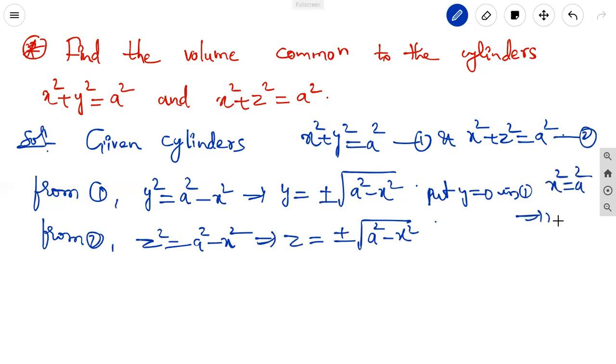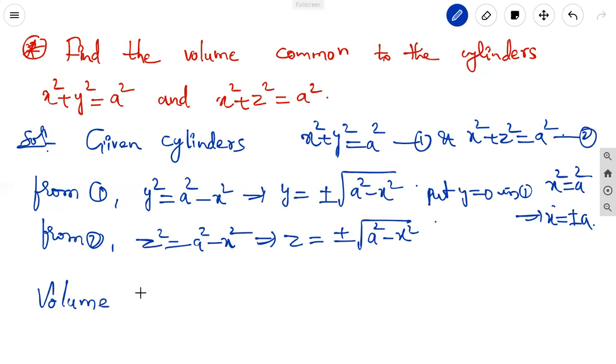From this, x equal to plus or minus a. Whenever we take z equal to 0, we get the x limits plus or minus a. If y equal to 0, we get the x limits plus or minus a. So what are the limits? Y limits minus under root a square minus x square to plus under root a square minus x square. In the same way, z and x also. Now we can find out the volume.